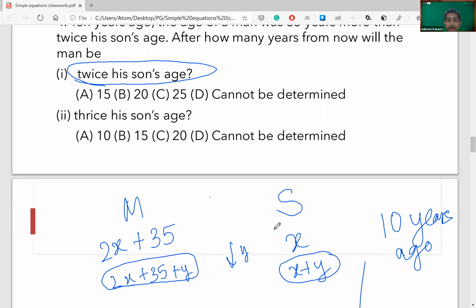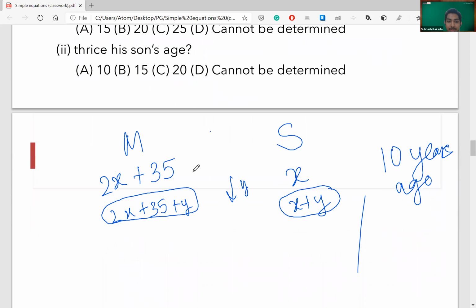The only thing would be in both these scenarios, scenario 1 and scenario 2, the difference between them will be constant. Now try to solve and get the answer. And there's one trick which you guys might have missed because of how the question is. I'll tell you that later, after you solve the question first.